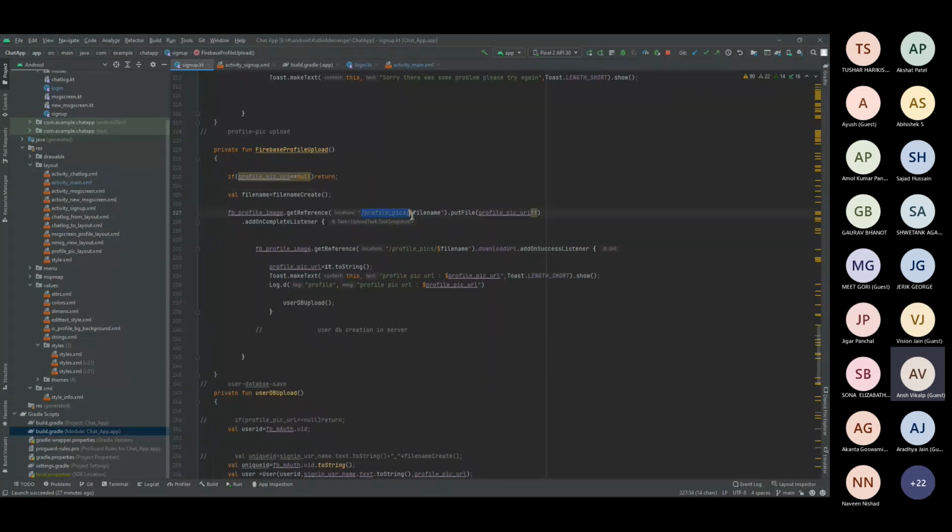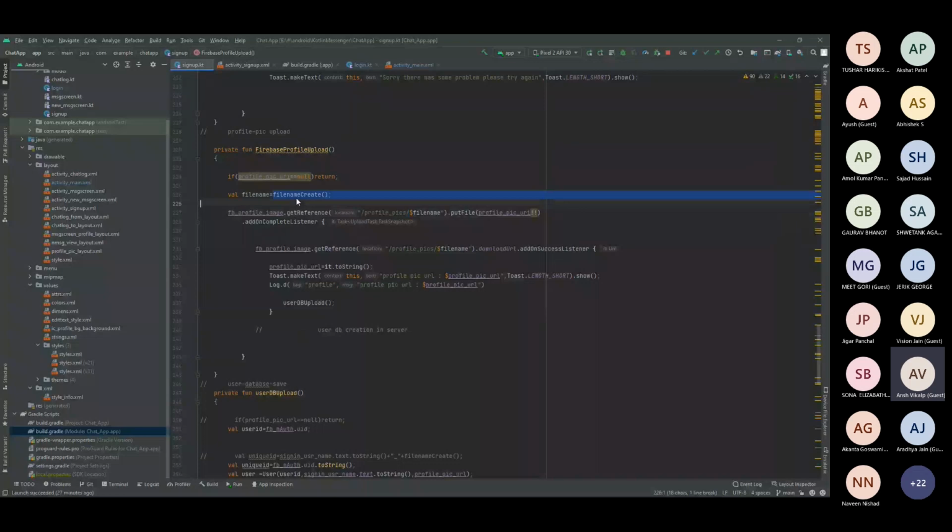Once mentioned, that's all. Now for the file name, as I said, I want a unique file name every time. For example, we have Akshay and Akshay. For example, there are two people on the particular chat app, and they save the name as Akshay and Akshay, so it will collide. So whenever a user uploads a profile pic, that should be unique. For that, as I mentioned, you have to use that random UUID. So this file name is where I use that particular function, file name create.